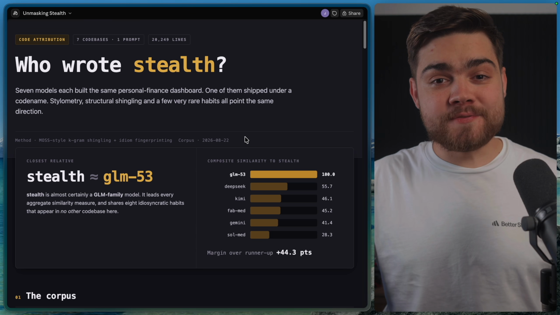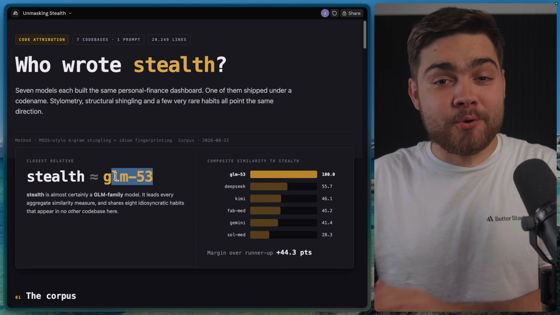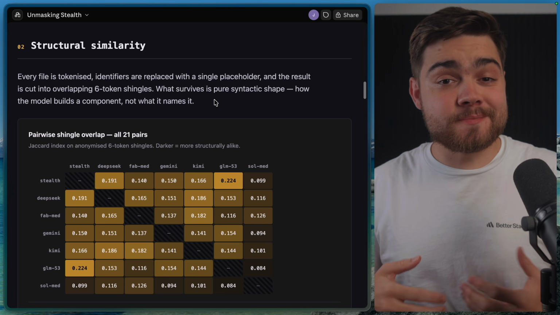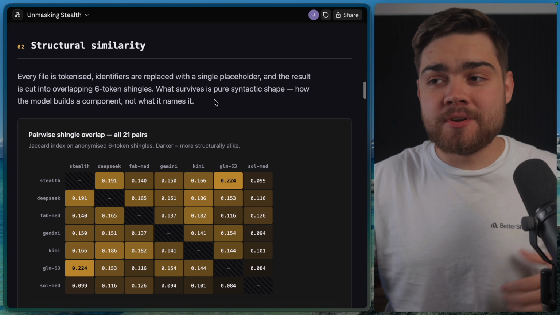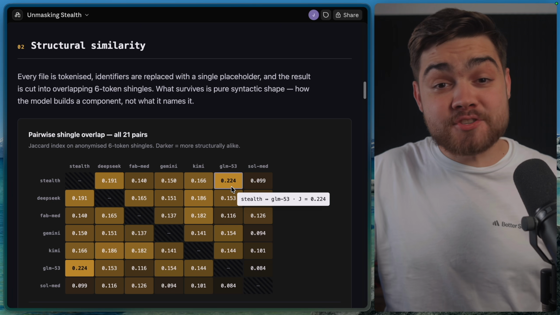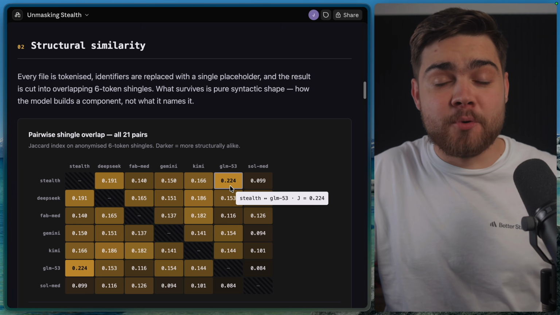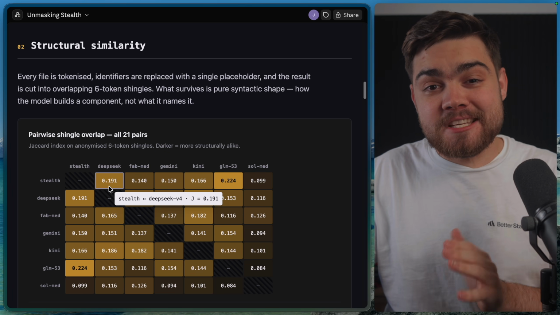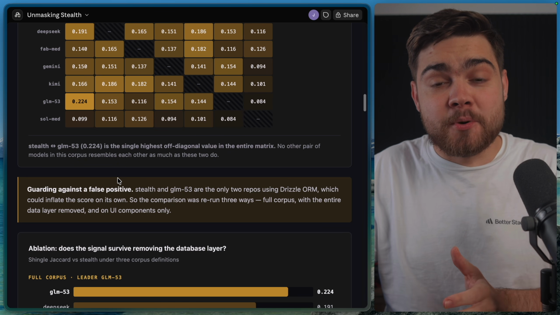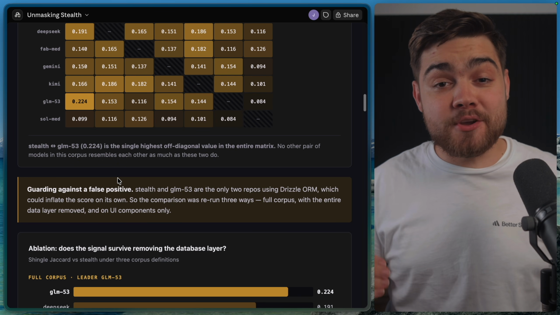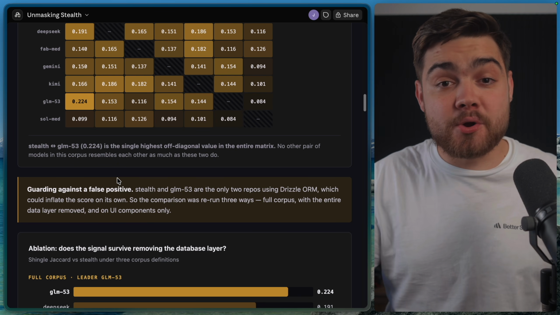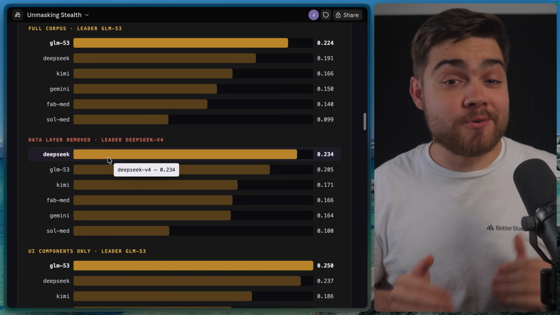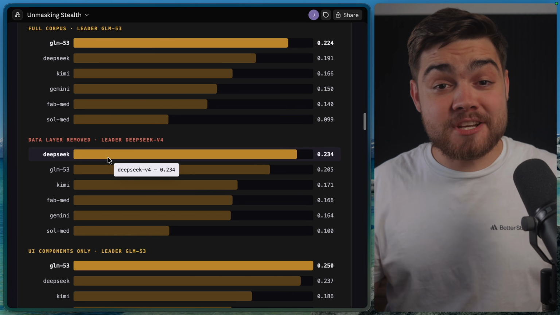This is the summary of Claude's findings, and as you can see, it thinks the stealth model is a GLM one. Looking at the tests that Claude did, one of them was to compare structural patterns, so this is things like how components are assembled, and it found that GLM 5.3 has 22.4% in common with the stealth model, which is higher than all of the others. The only one that comes close is DeepSeek with 19%. It actually notes this could be a false positive, since Drizzle was used in both the Ox Alpha and GLM 5.3, and they're the only ones to use it. If you actually remove Drizzle, DeepSeek actually has the most in common with our stealth model. So could this actually be a DeepSeek model?